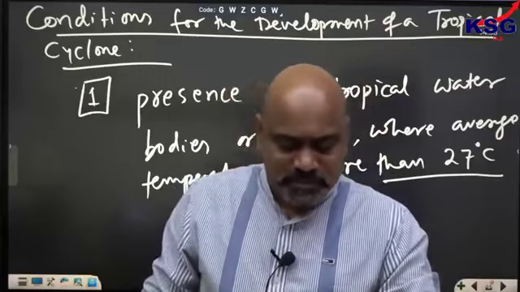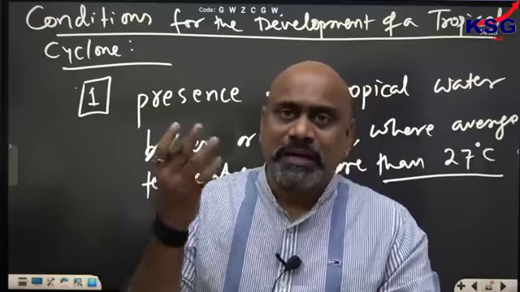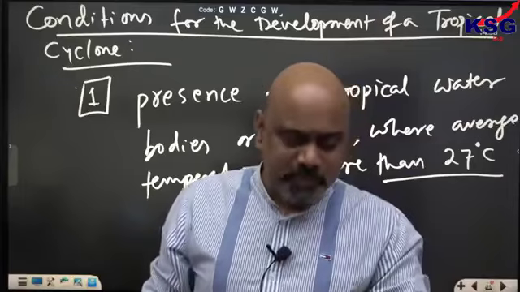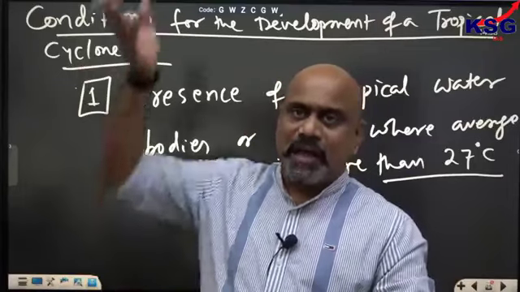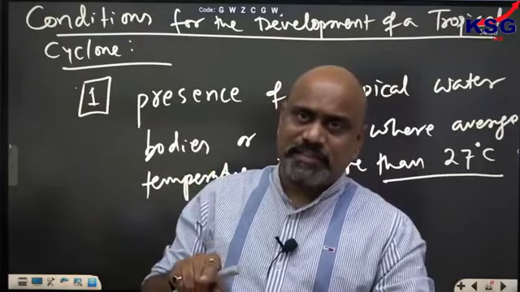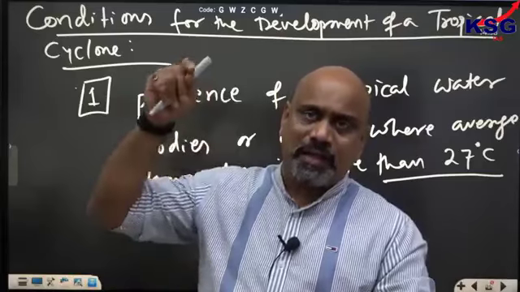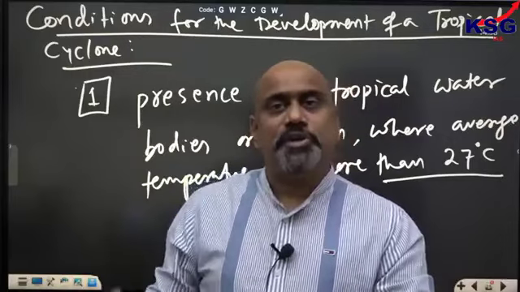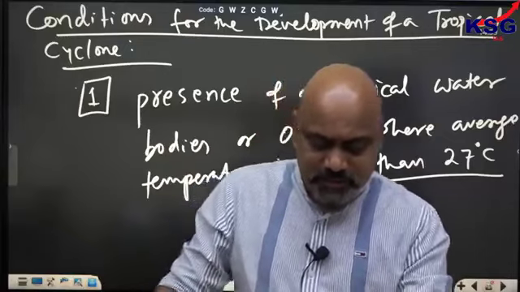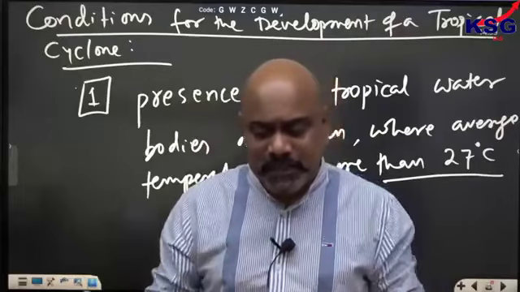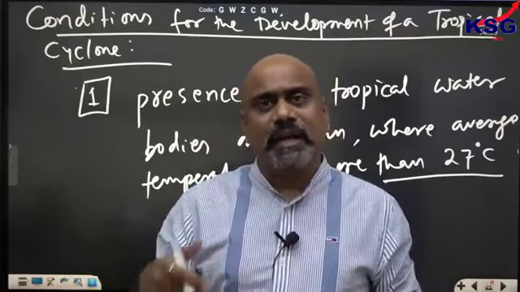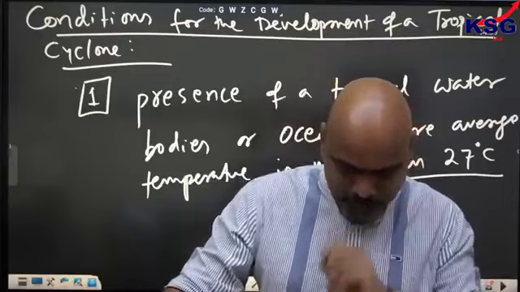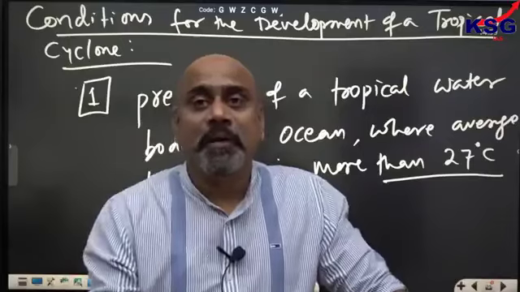When condensation takes place, the moisture that went up, and precipitation occurs in the higher layer of the atmosphere, a huge amount of latent heat gets released, which supplies energy to the storm or to the cyclone.